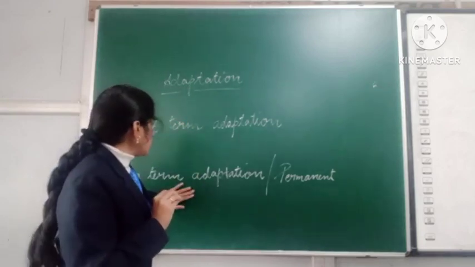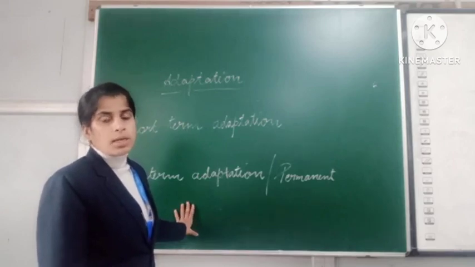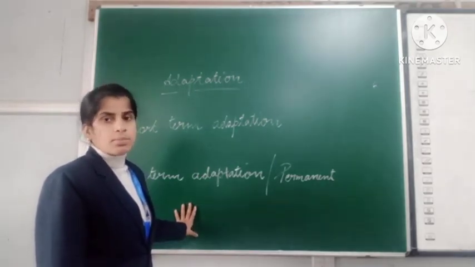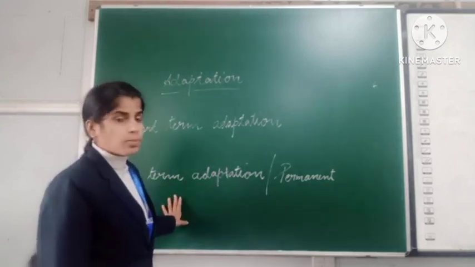And long-term adaptation, which means you know about what? In the case of birds, the beak and claws become a long-term or permanent adaptation. So these are the two types of adaptation.